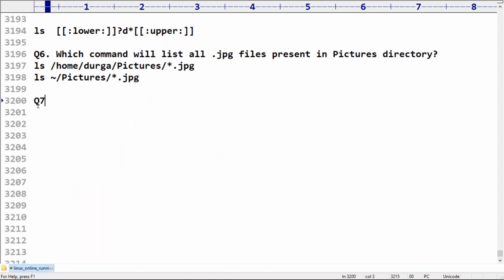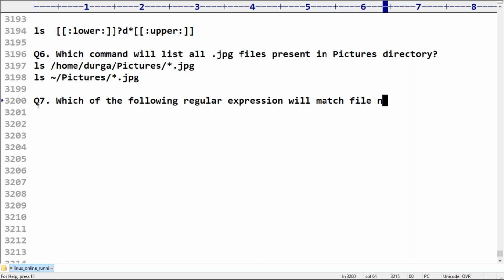Okay, now here just observe carefully. Which of the following regular expressions, okay, it is the reverse, will match the file named demo a.txt? Observe very carefully. Which name should be matched here? A demo a.txt. This name should be matched.